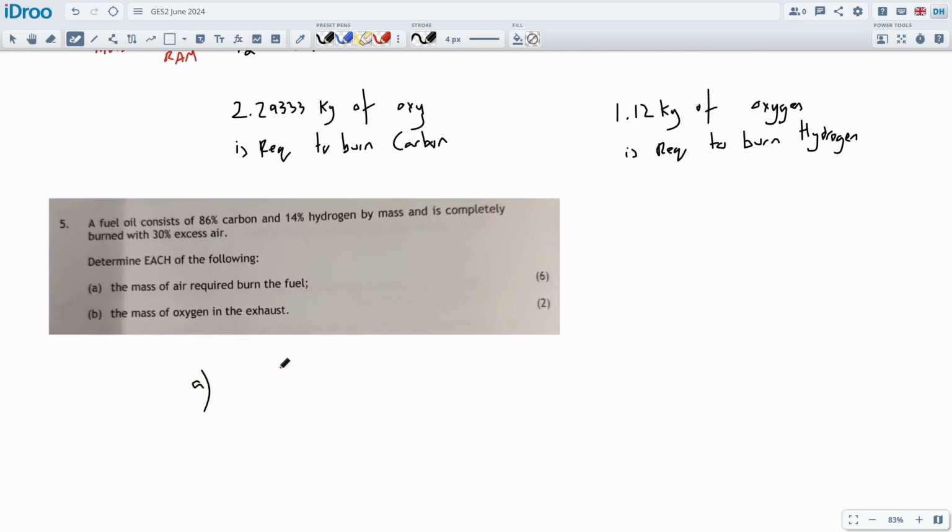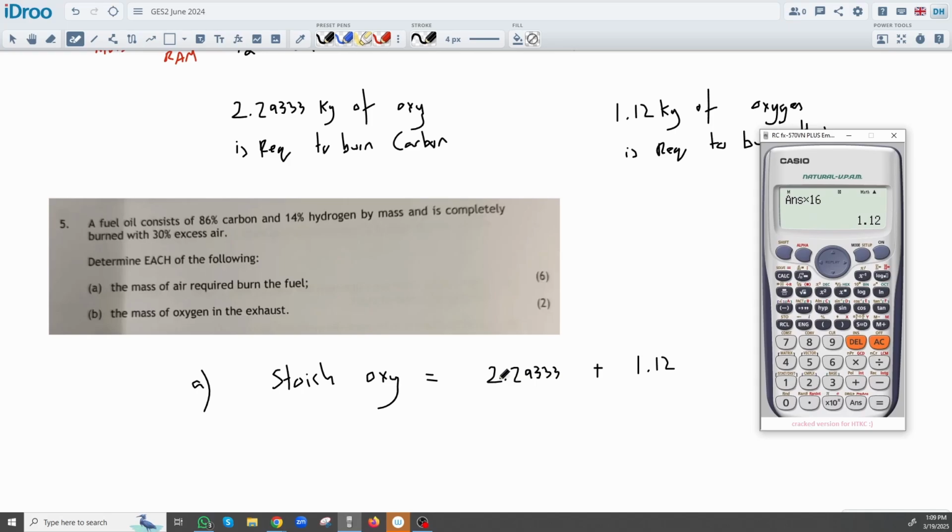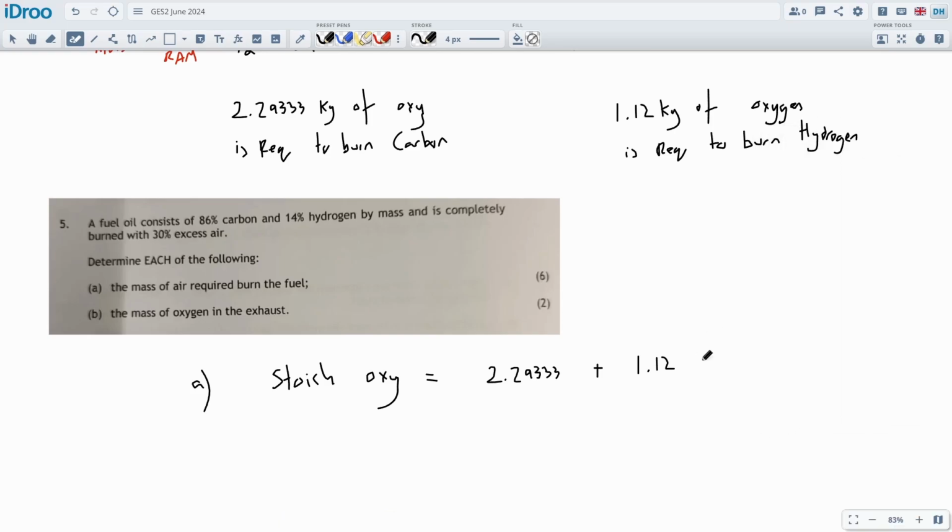So for part A, we're going to start with stoic ox, the stoichiometric amount of oxygen. That will be these two numbers. You need this much oxygen and this much oxygen per kilogram, because I'm doing this per kilogram. I'll write that in my final answer because the question doesn't say how much fuel we're burning. Stoichiometric is not per kilogram, it's per total amount of fuel. Per kilogram would be specific. Specific means per unit, but not in this case. 2.293333. So this is the stoichiometric amount of oxygen, the minimum amount of oxygen, which is 3.41333 kg.